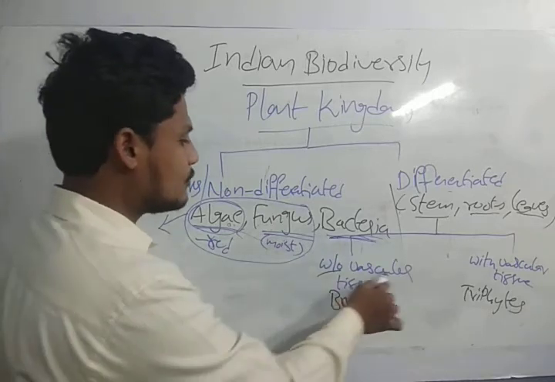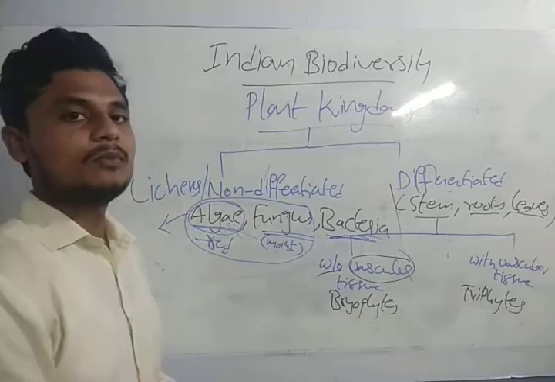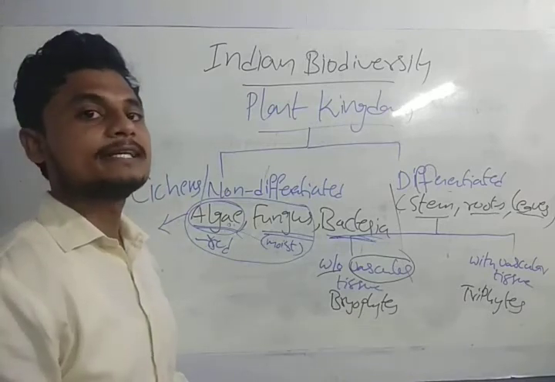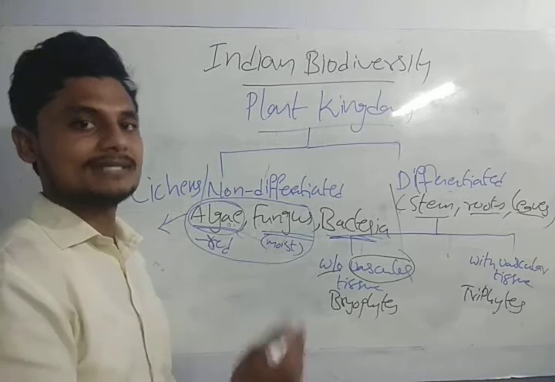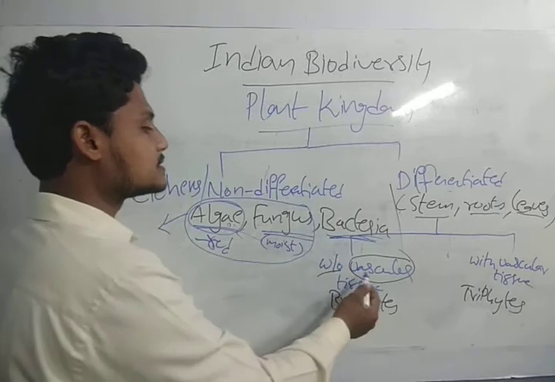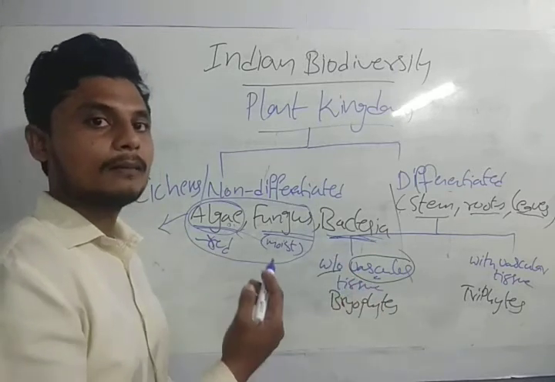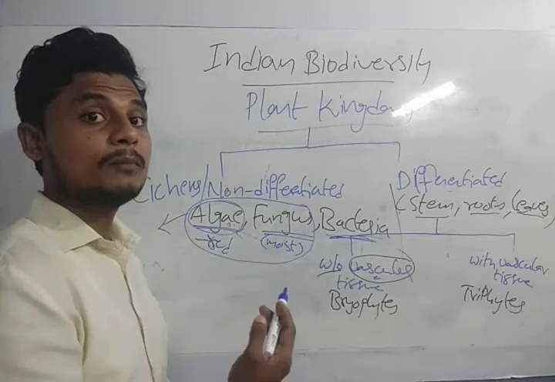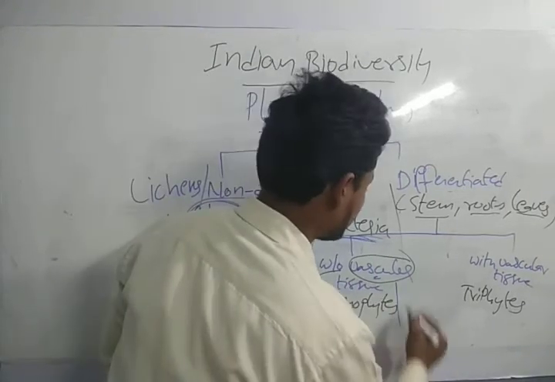What do you mean by vascular tissue, guys? Vascular tissue is nothing but a complex conducting tissue which has more than one cell. This vascular tissue has xylem and phloem.